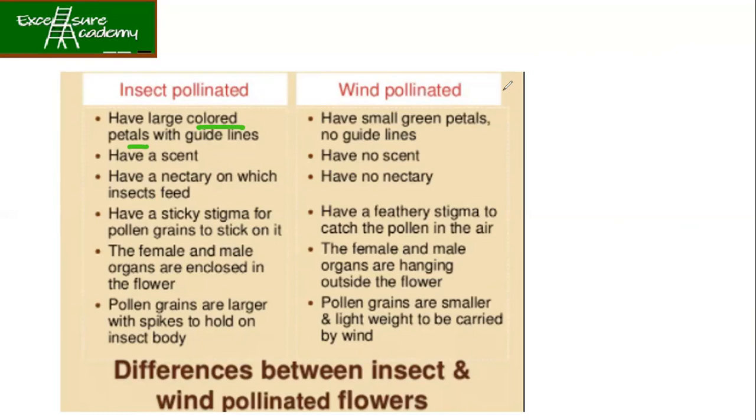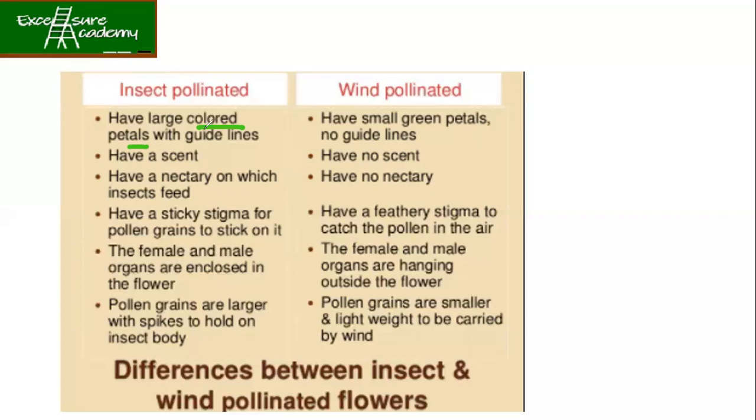It is to attract the insects towards itself. You don't need water and wind to get attracted, they are just natural. Whereas in the case of insects, if the flower is more beautiful, then only the insect will come towards that particular flower. So that's why a few flowers have very beautiful color.